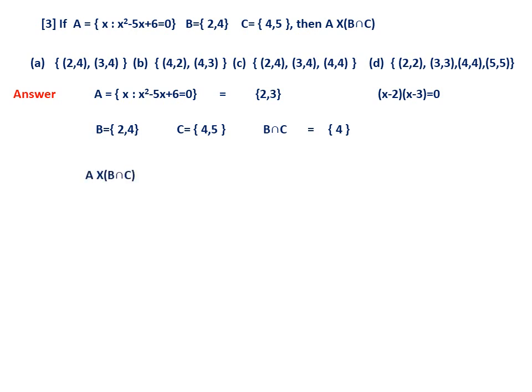Then we have to find A cross (B intersection C). This is equal to {2, 3} cross {4}. So (2, 4) and (3, 4). So definitely the option is A. So A is the option.